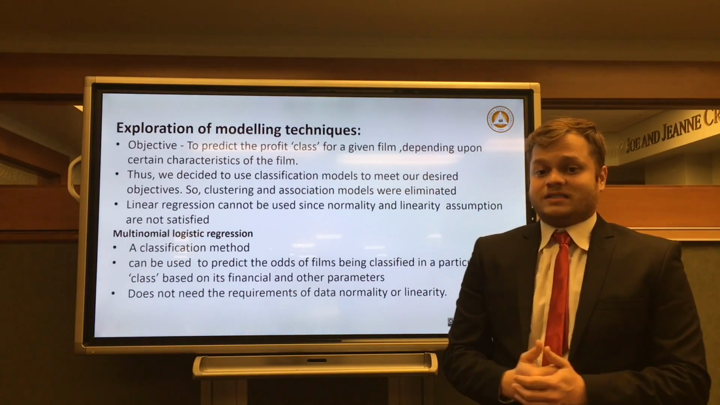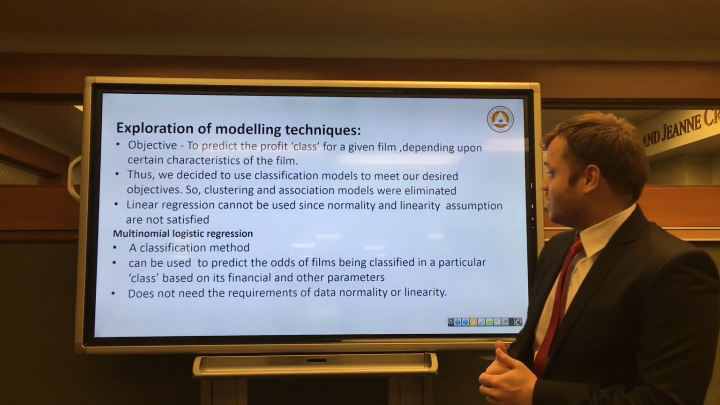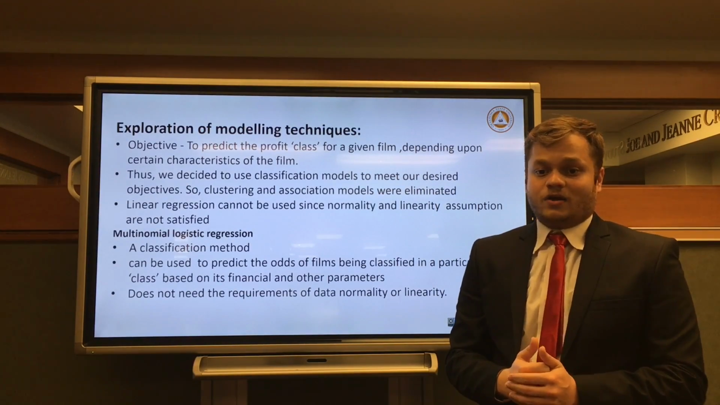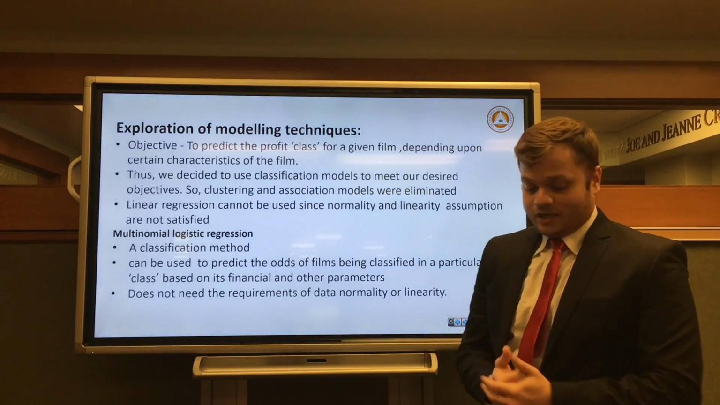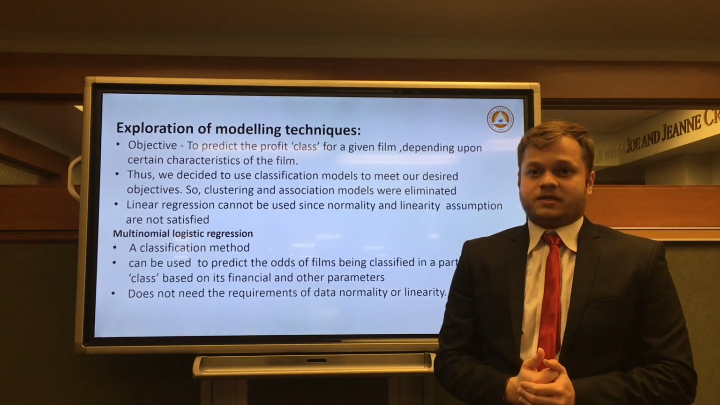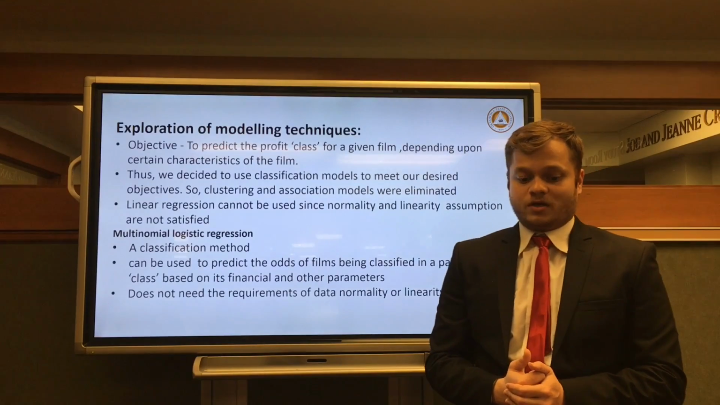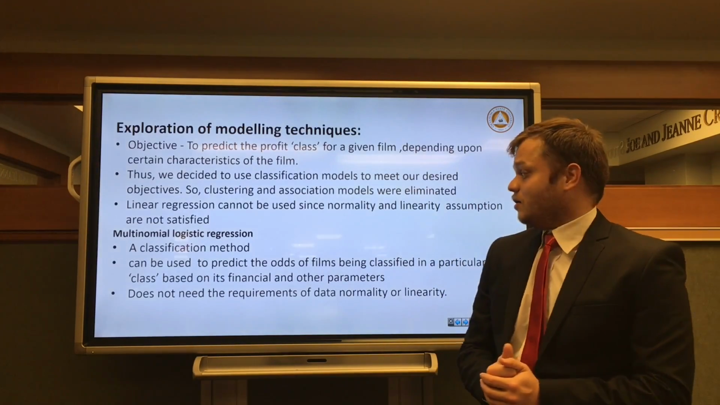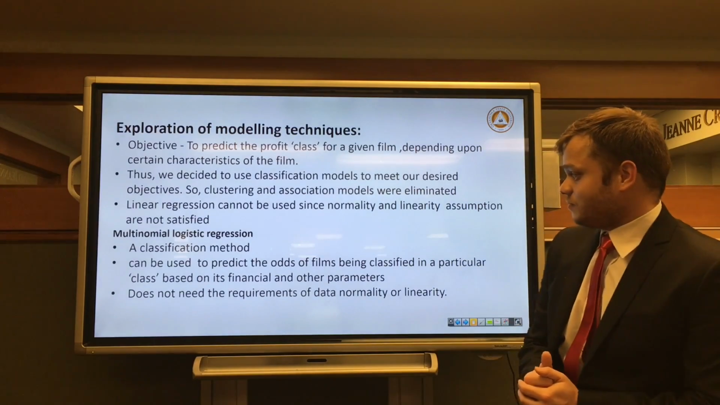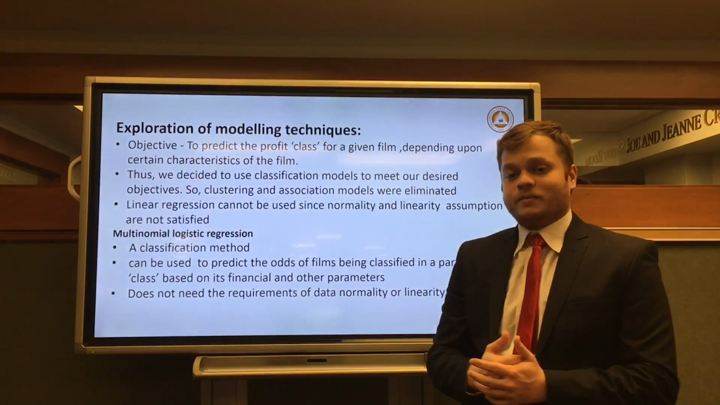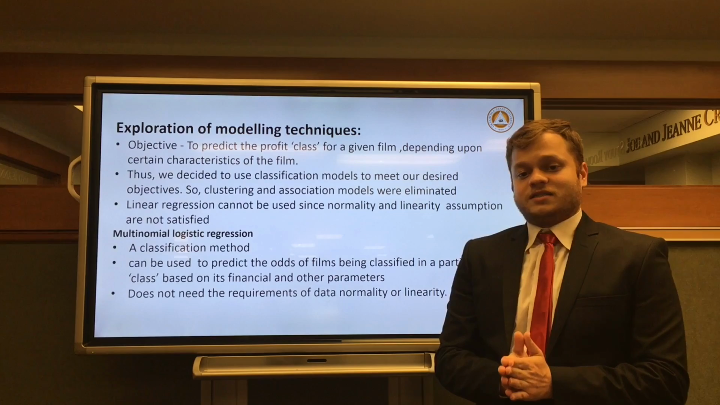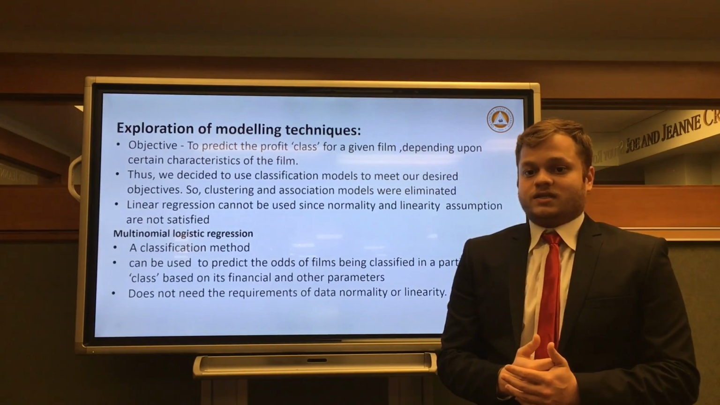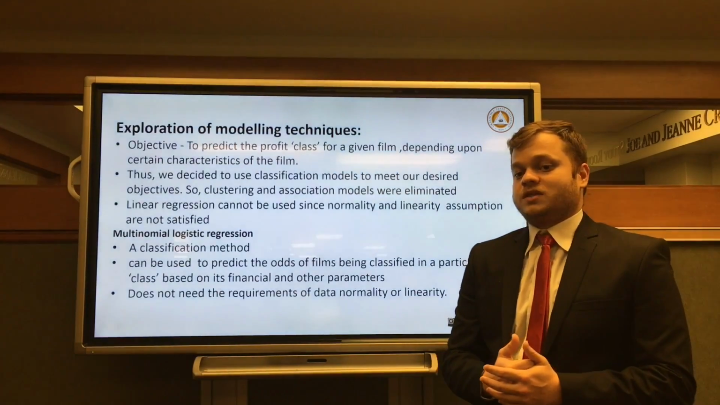Linear regression, though not a classical classification method, we would have liked to use, but since our data is not normal and it is not linear, we cannot use it. Multinomial regression is another classification method, and we have considered using this model because it does not require linearity or normality constraints. We decided to select this method because it's a classification method and it relates to our objective, which is classifying a film based on certain parameters.